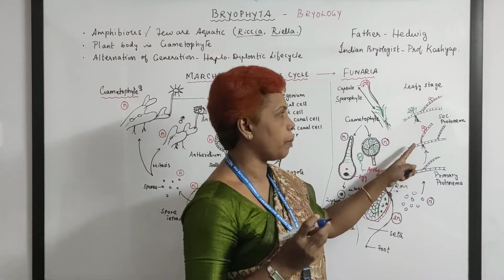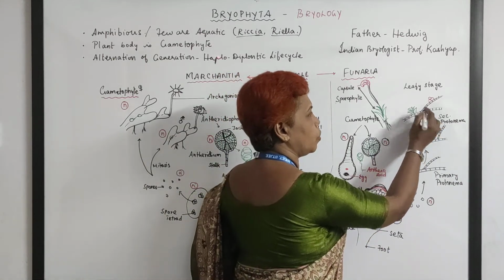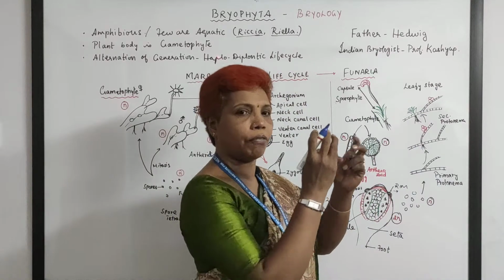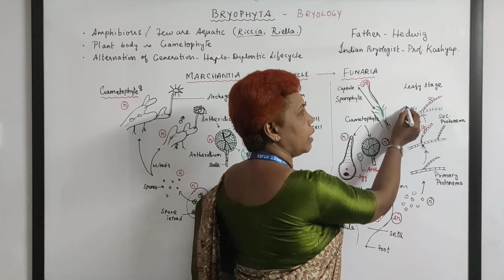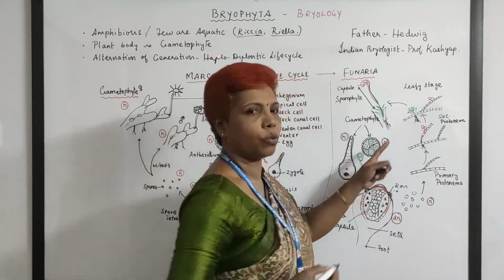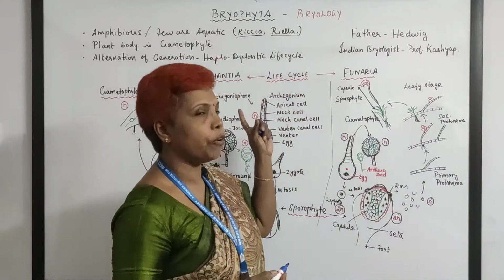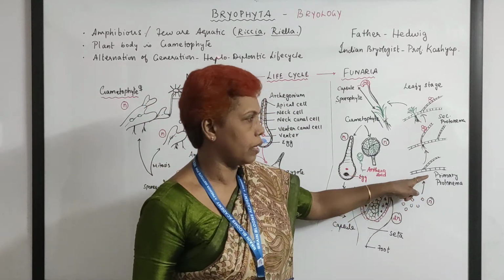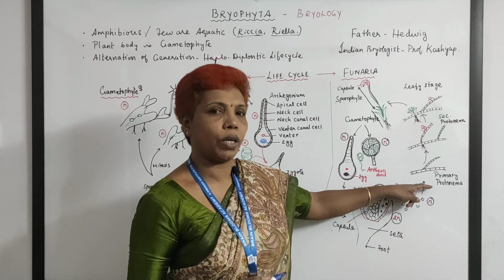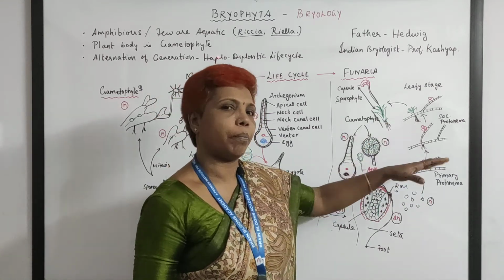From here, this stage goes to a leafy stage, where some leaf kind of thing is formed, and from here this plant grows. And this is an evolutionary link showing that bryophytes have originated from algae. That is what they are showing here: the filamentous stage first, and after that they become a complete plant.